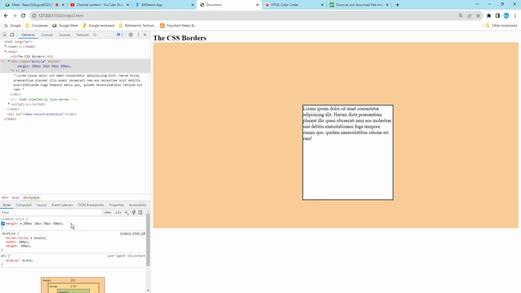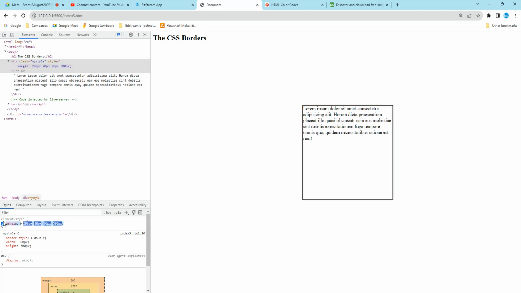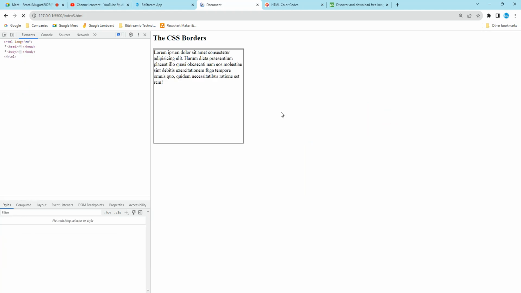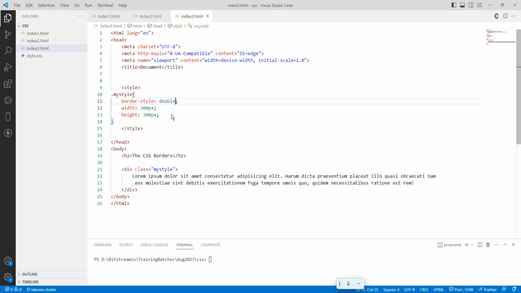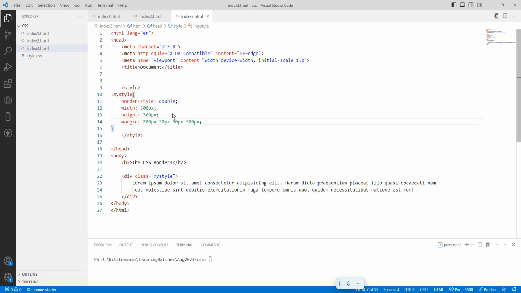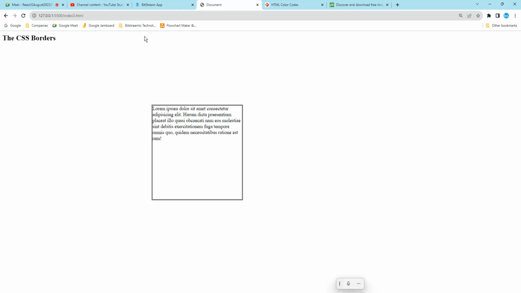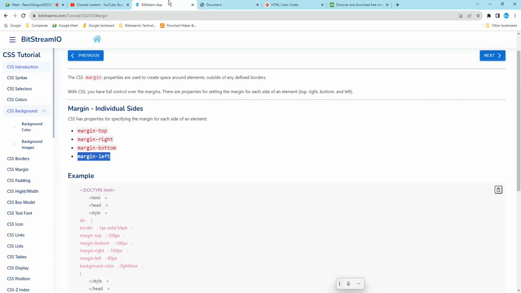Okay, so this is what you have written. So just copy this one, Control C. So just reload it. But where I want to add inside my style, I want to add here. So margin 200 pixel, 20 pixel, 90 pixel, 500 pixel. Got it. So now it is going to sit here. So what is the margin? Margin is the one thing we use to create a space around the element from the top, right, bottom, left. Got it? So in the interview question, they will ask: CSS margin properties are used to create a space around the element outside of any defined border.